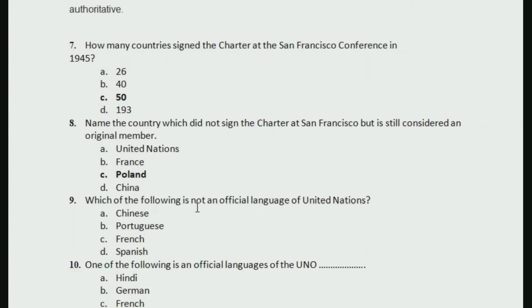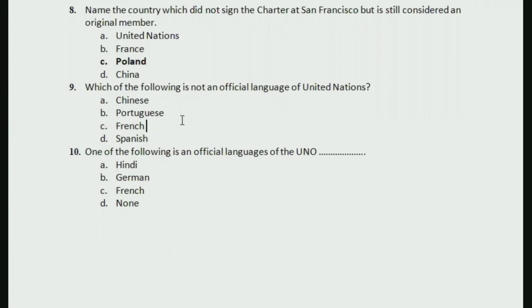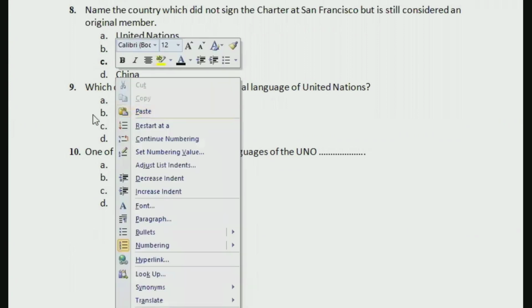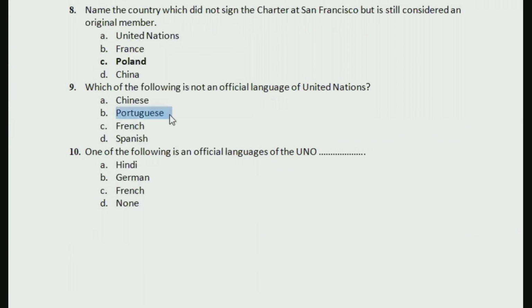Which of the following is not an official language of United Nations? Chinese, Portuguese, French, and Spanish. So which one is the correct option? It is Portuguese, right? It is not an official language of United Nations. For these kinds of questions, you should be very careful with this word. Is it 'not' an official language, or 'is' an official language?